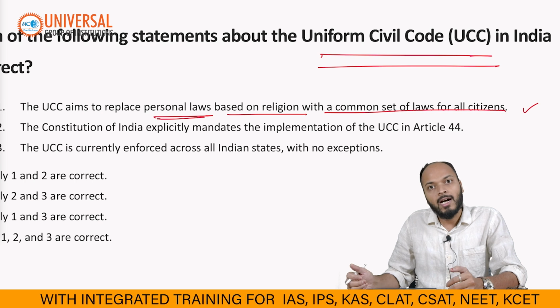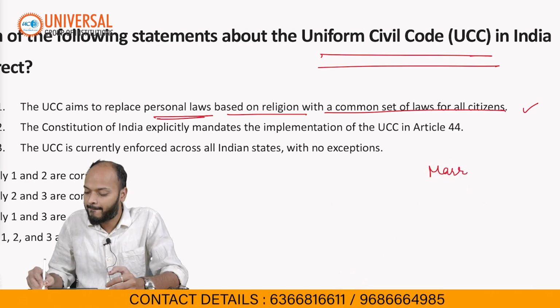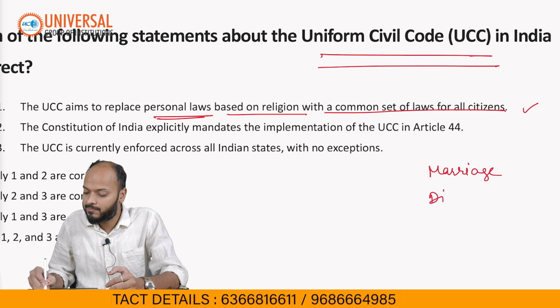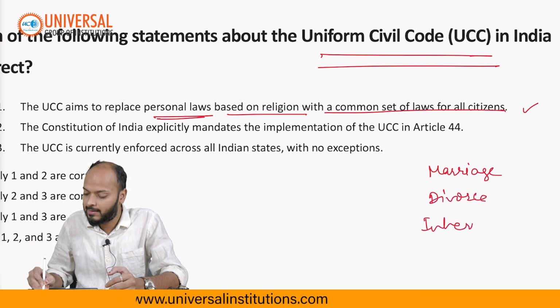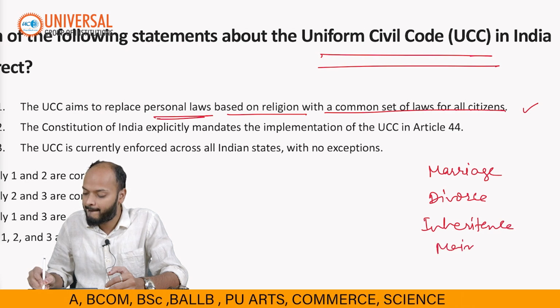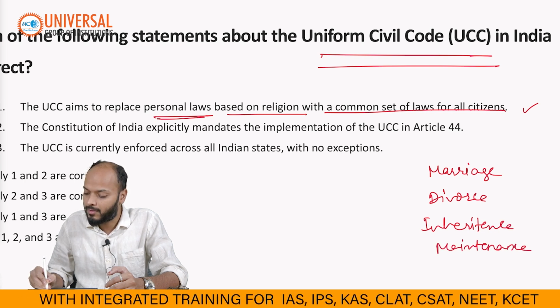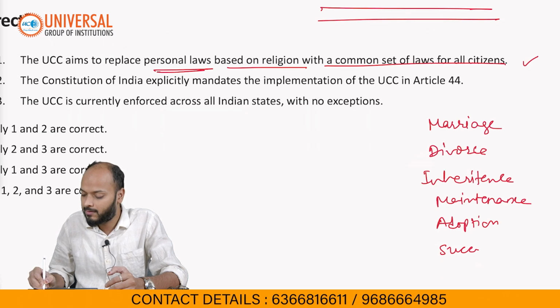So right now, issues related to marriage, then divorce, then inheritance, then maintenance, adoption, succession.